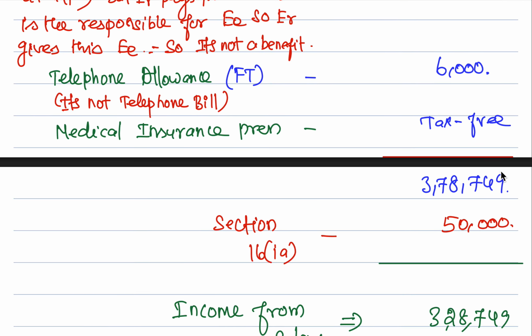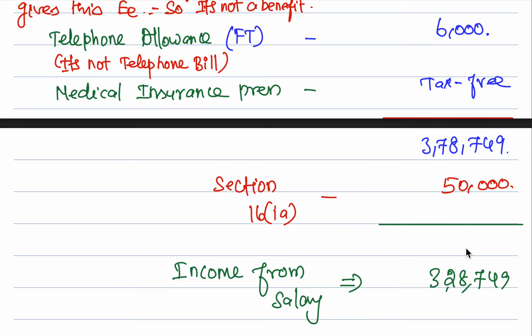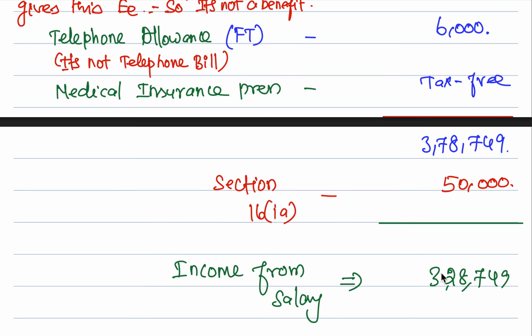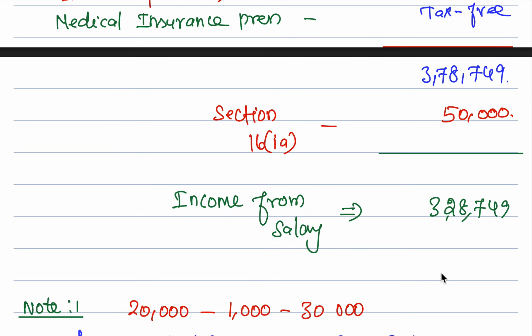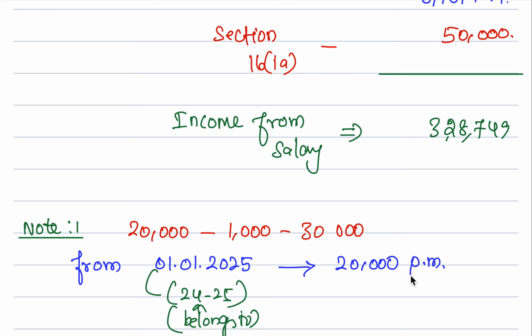Okay. So if you add everything, we get 3,78,749, out of which section 16A standard deduction is 50,000 rupees. If you subtract this, 3,28,749 is income from salary. That's it. We'll see in the next video.